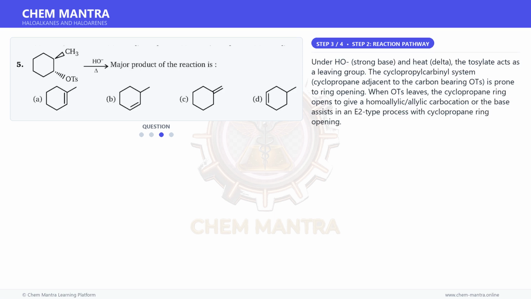Moving on to the next step. Under strong base and heat, delta, the tosylate acts as a leaving group. The cyclopropylcarbinyl system, cyclopropane adjacent to the carbon bearing OTs, is prone to ring opening. When OTs leaves, the cyclopropane ring opens to give a homoallyl or allylic carbocation, or the base assists in an E2 type process with cyclopropane ring opening.